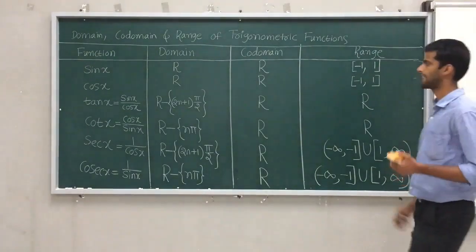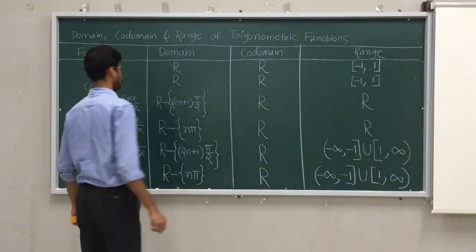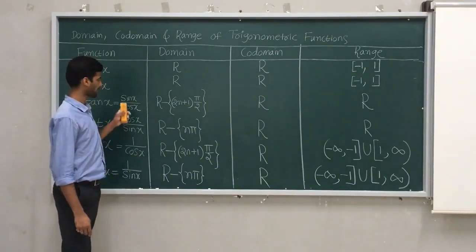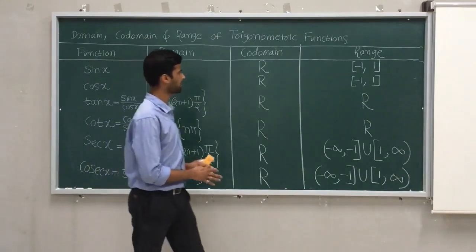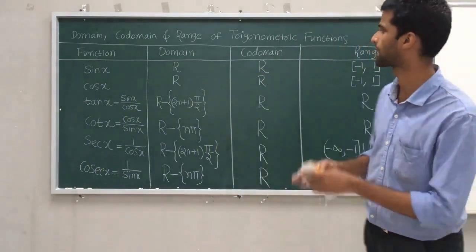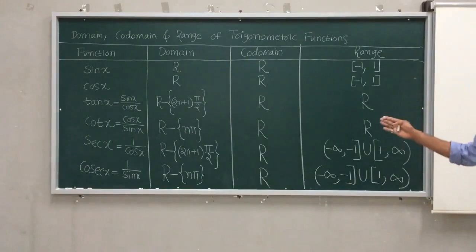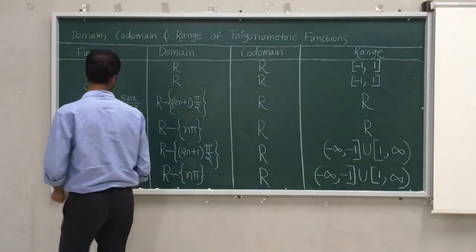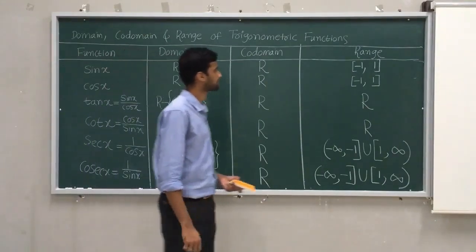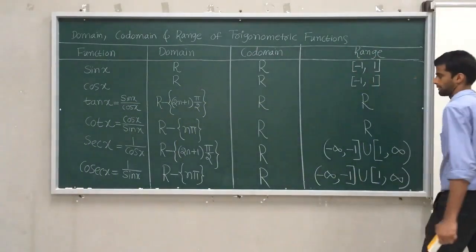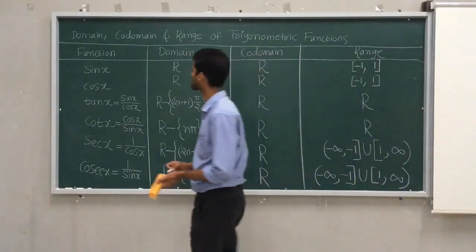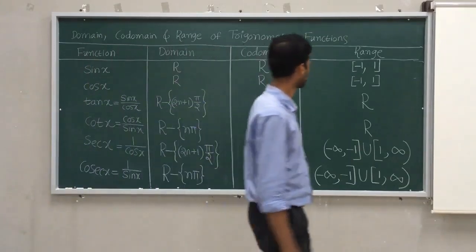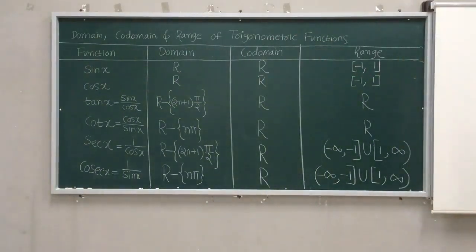So this is an essential criteria. In some textbooks they will never mention this thing. To avoid confusion, I have written all these things: the function with domain, codomain as well as range. So this is a clear picture in front of you. So note down this thing in a clear way. Hope you understood this thing.